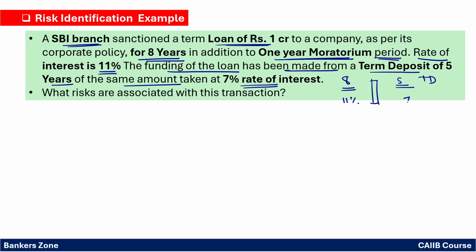And the rate of interest for the term deposit is 7%. Okay, and this is the loan. Now this is a very simple example.